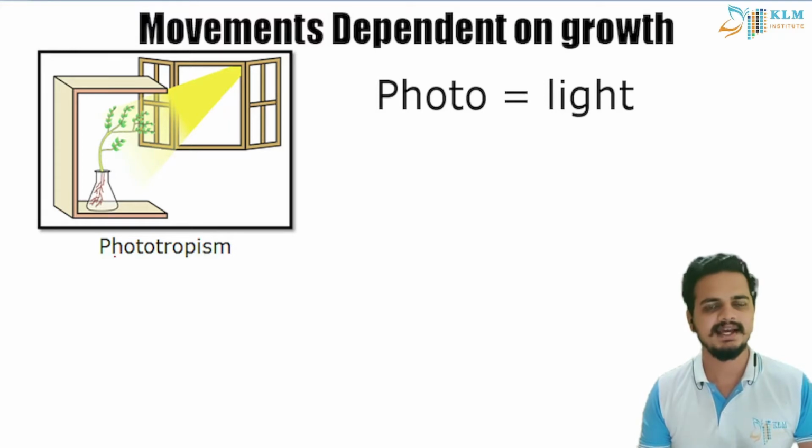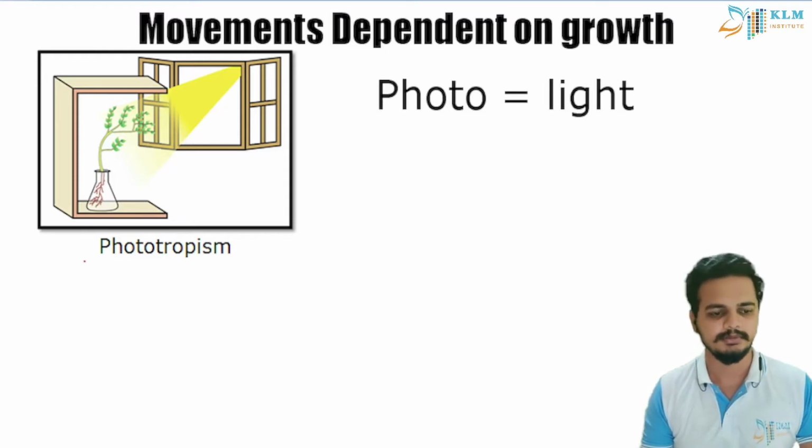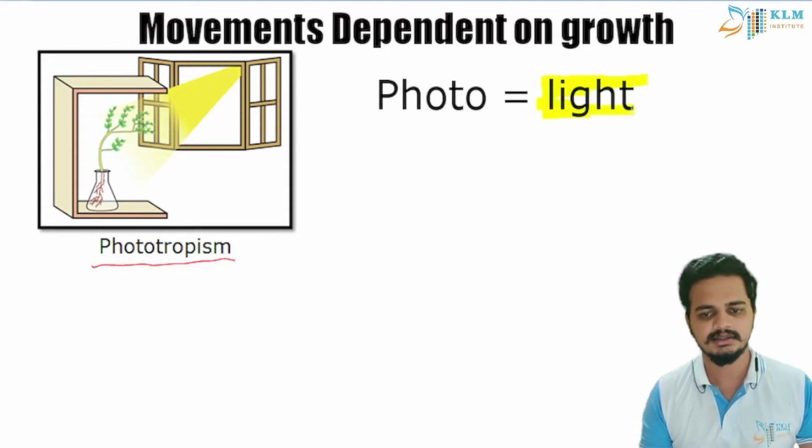You can see that leaves are shifting or growing towards the light. This process is known as phototropism. Photo means light, students. So if photo means light and tropism means the growth of a plant towards light, then you can call it as plant shoot shows positive phototropism.